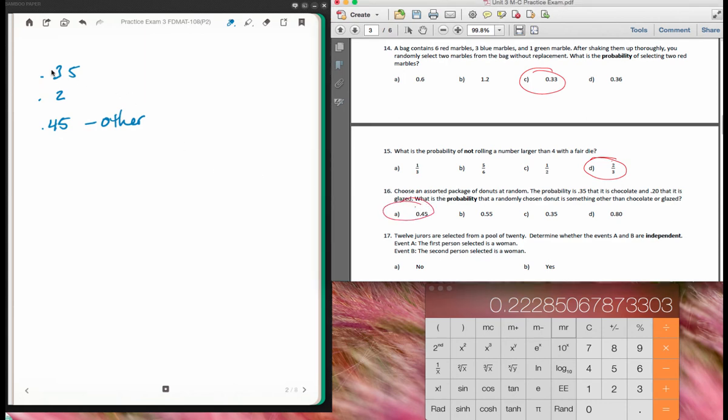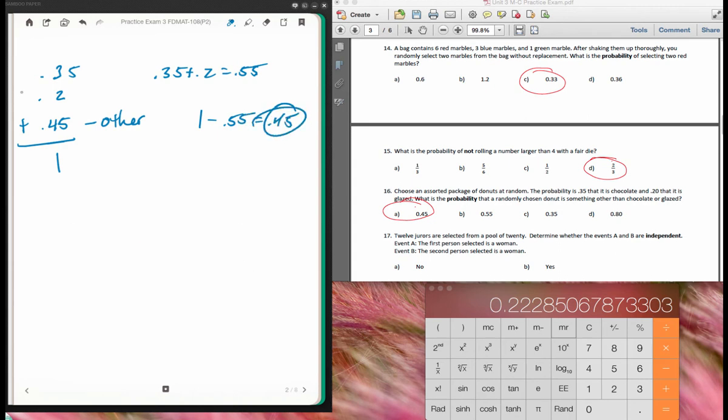Because remember, they have to add up to 1. So that was our clue. So I put 0.35 plus 0.2 to get 0.55, and then I said 1 minus 0.55 was equal to 0.45. And so that's how I could figure out that answer. That was problem 16. Let's move on to 17.